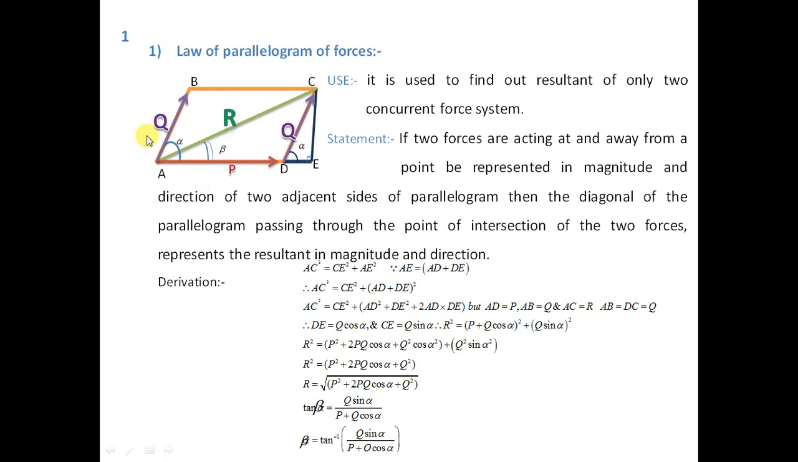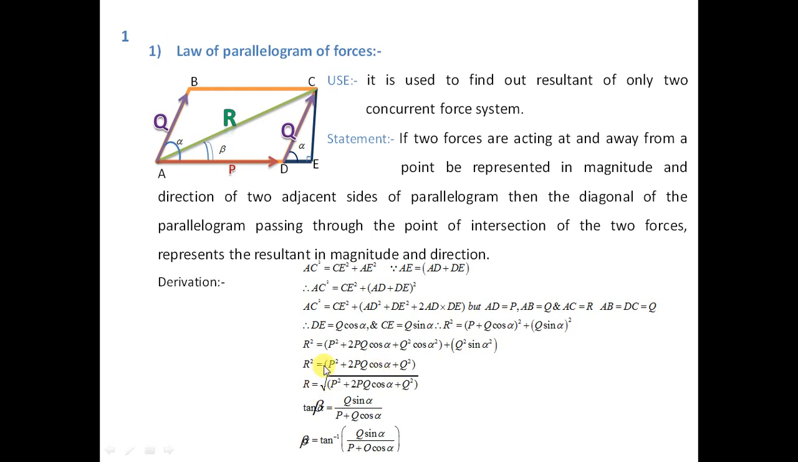AD is nothing but this P. So I will substitute here AD is equal to P. Now twice of AD times DE, that is twice of P Q cos of alpha, plus Q square cos square alpha, and CE square is nothing but Q square sine square alpha. Now if you observe these two terms, the common term is Q square. If you take Q square common, then you will get Q square multiplied by sine square alpha plus cos square alpha, that is equal to 1. So your equation becomes R square is equal to P square plus twice of PQ cos of alpha plus Q square.